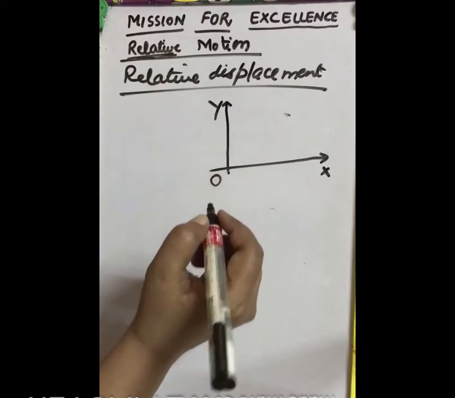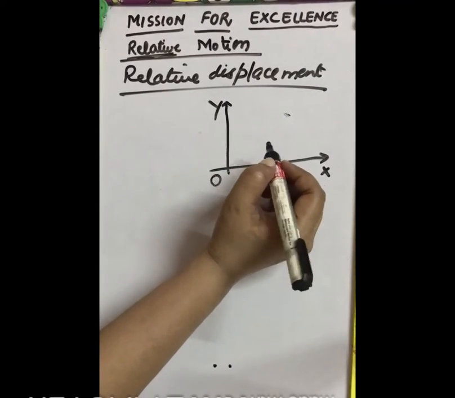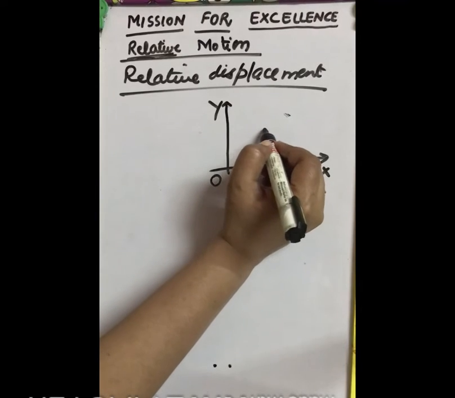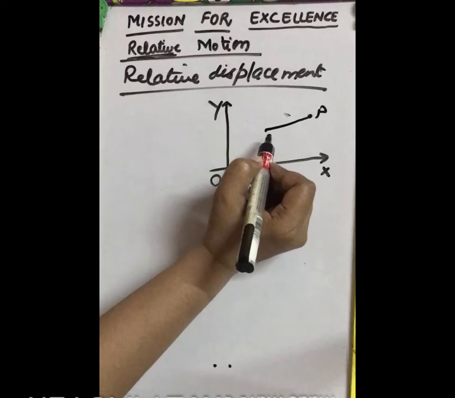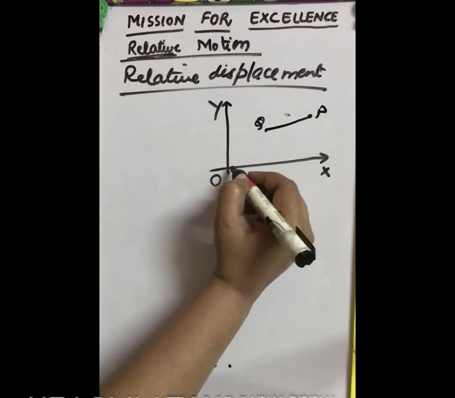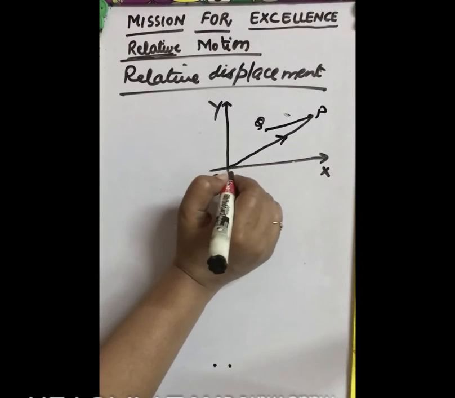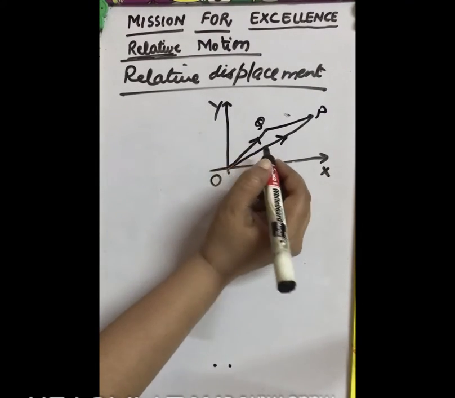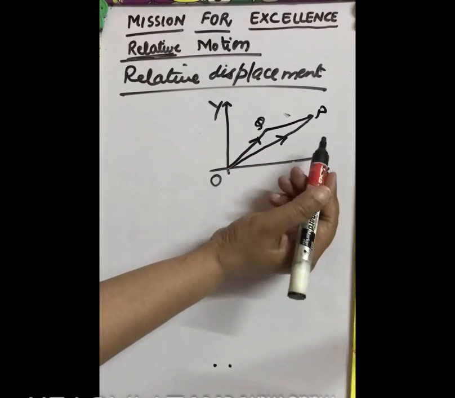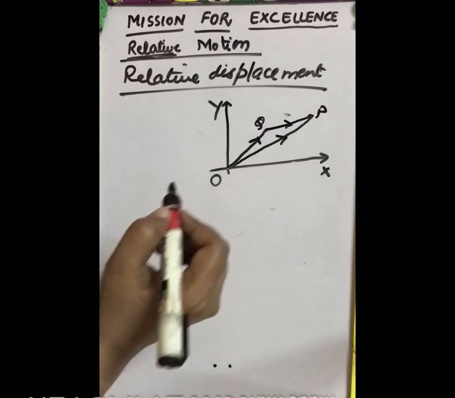This is the origin, and suppose OP and OQ are the positions of 2 points. This point is P and this point is Q. The position of P is OP and the position of Q is OQ. The displacement of P with respect to Q is this one, QP.